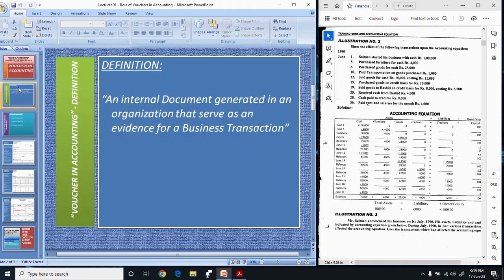First we will tell you what a voucher is. A voucher is an internal document which is generated by the organization itself. It does not come from outside the organization, rather it is developed by the organization itself. This is the primary source on which a transaction is first recorded, and then this document changes hands from one person to another until it is posted in the books and properly filed in a file.